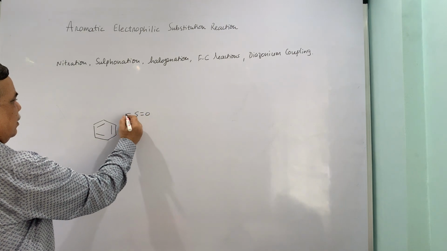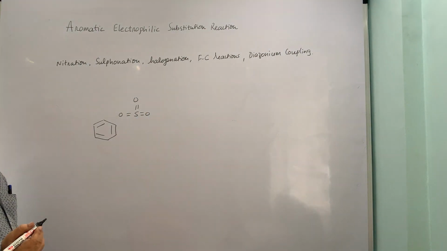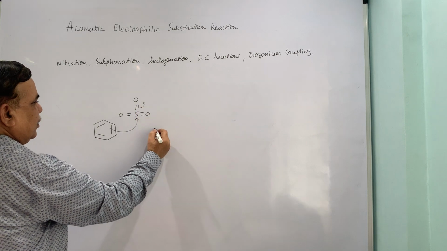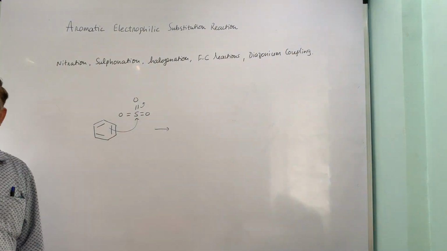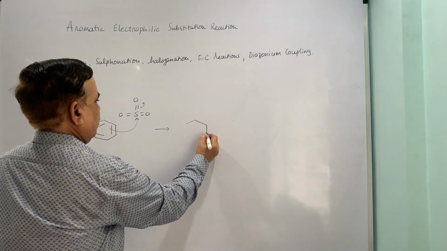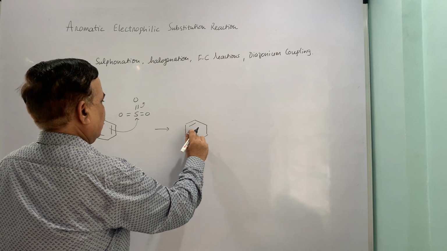SO3 is a neutral electrophile not carrying any charge, but the polarization is there by virtue of the electronegativity difference between sulfur and oxygen. Now sulfur and oxygen, which is more electronegative?